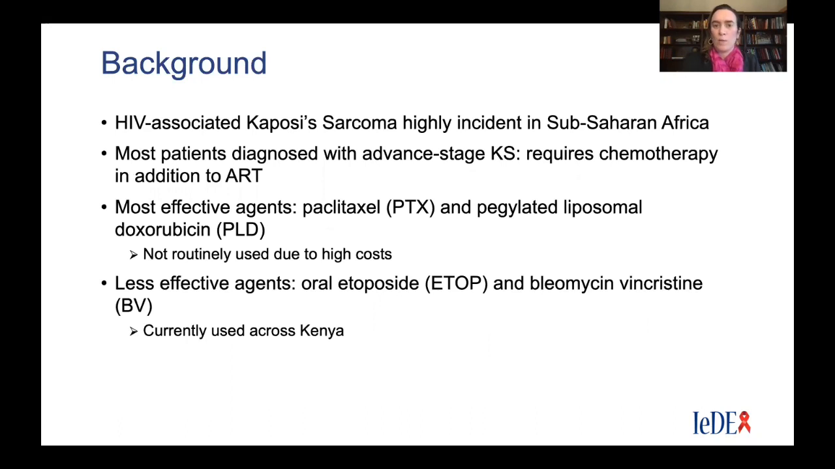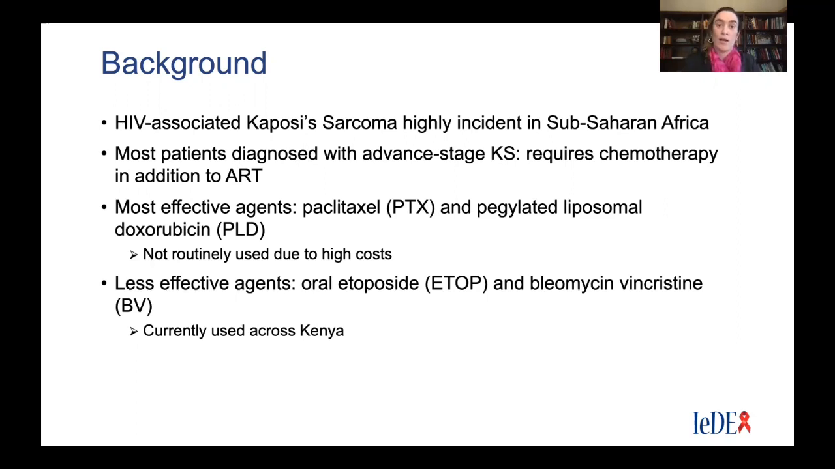HIV-associated Kaposi sarcoma continues to be highly incident in the sub-Saharan African setting. This is even in the modern treat-all antiretroviral therapy era. Most patients diagnosed with advanced stage KS continue to require chemotherapy in addition to antiretroviral therapy, which alone is often insufficient for these patients. We know from clinical trials that agents like paclitaxel and pegylated liposomal doxorubicin, which is an example of a liposomal anthracycline, are indeed clinically most efficacious.